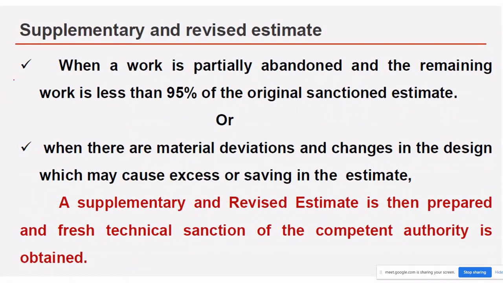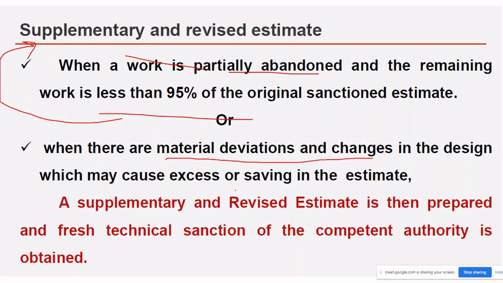Next is the supplementary and revised estimate. When a work is partially abandoned, and the remaining work is less than 95% of the original sanctioned estimate, then we go for this supplementary and revised estimate. Also when there are material deviations and changes in the design, which may cause excess or saving in the estimate, at that time also we requisition the authority to provide the supplementary and revised estimate. A supplementary and revised estimate is then prepared and fresh technical sanction of the competent authority is obtained.